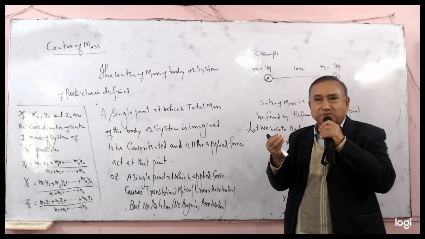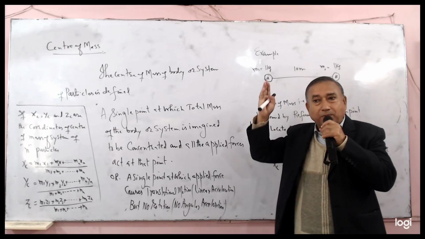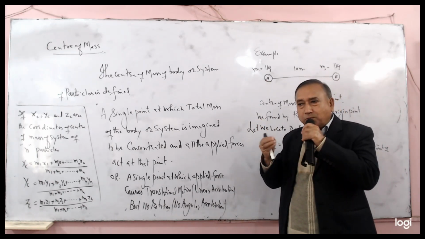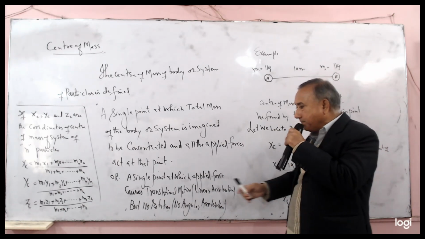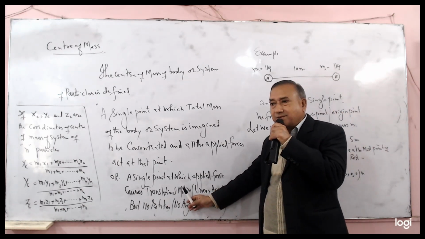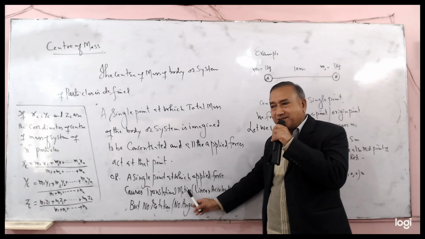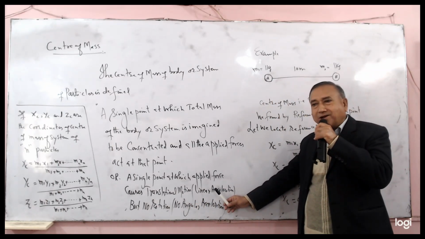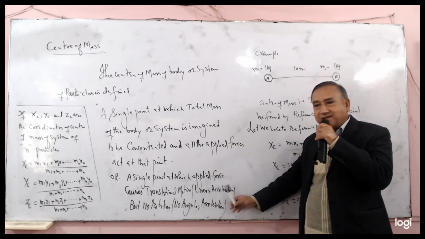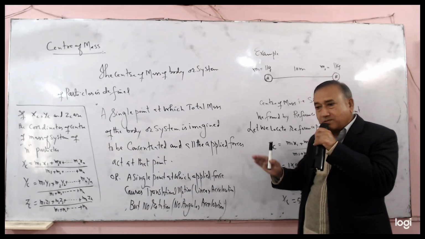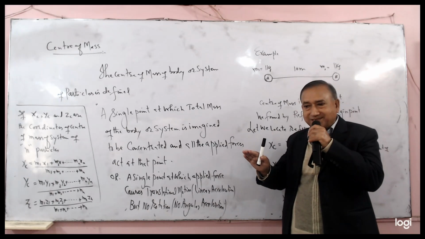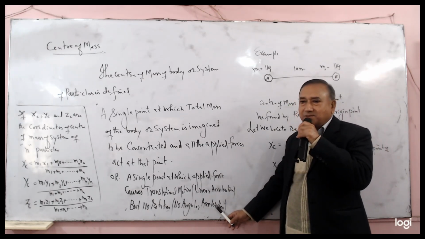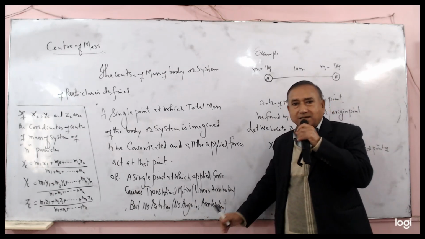The applied force produces linear distance but no rotation, no angular displacement.